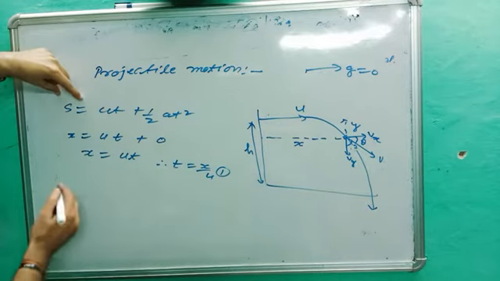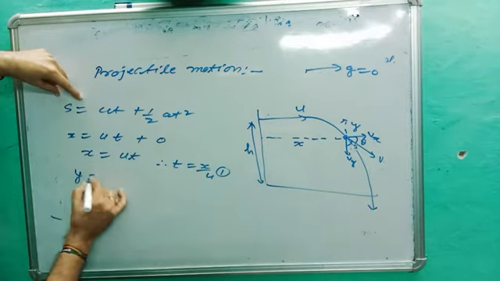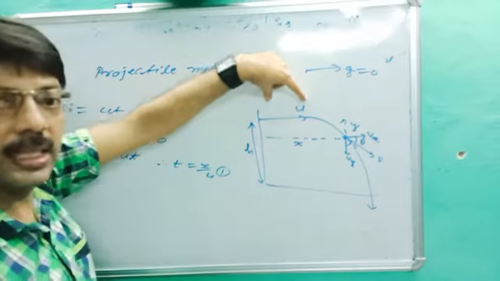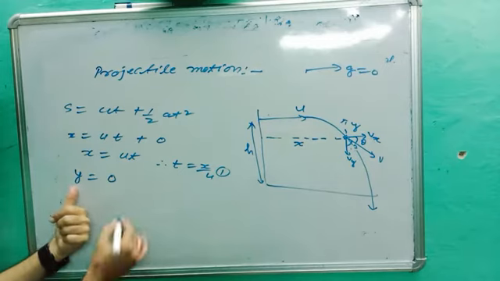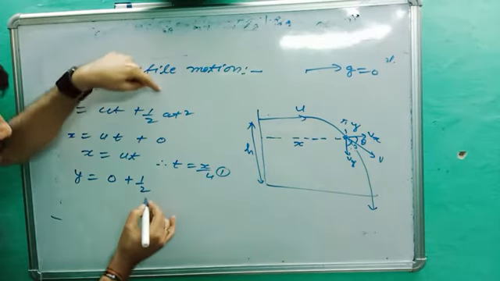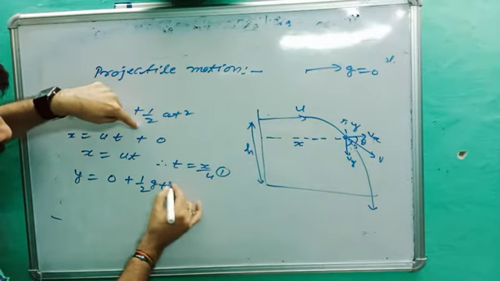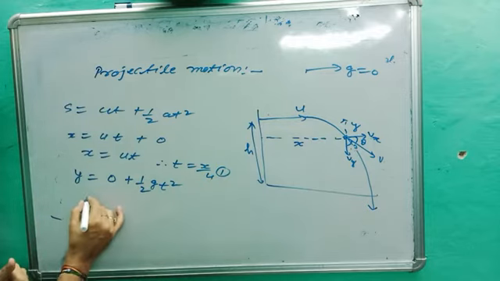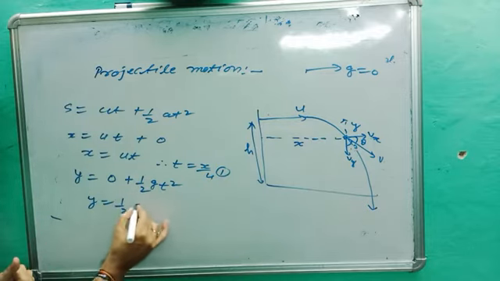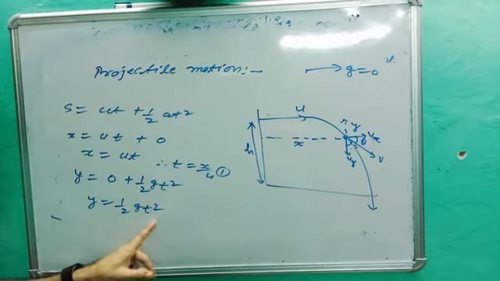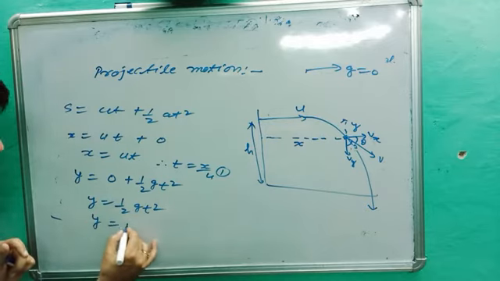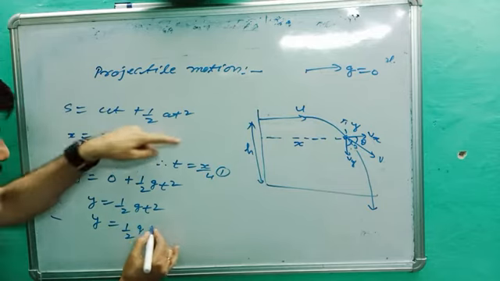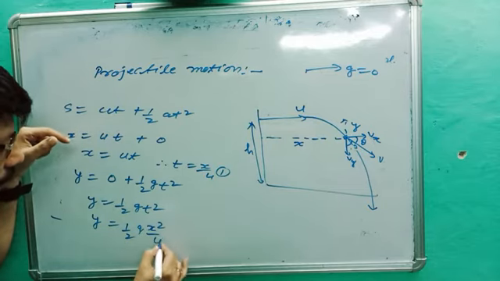Similarly, this formula can be written in the y dimension. y is equal to, you can see there, u is the velocity in x dimension, and we are thinking about y, so u will be 0, plus 1 upon 2 gt square. So y is equal to 1 upon 2 gt square. And we got the value of t here. y is equal to 1 upon 2 g times x square upon u square.